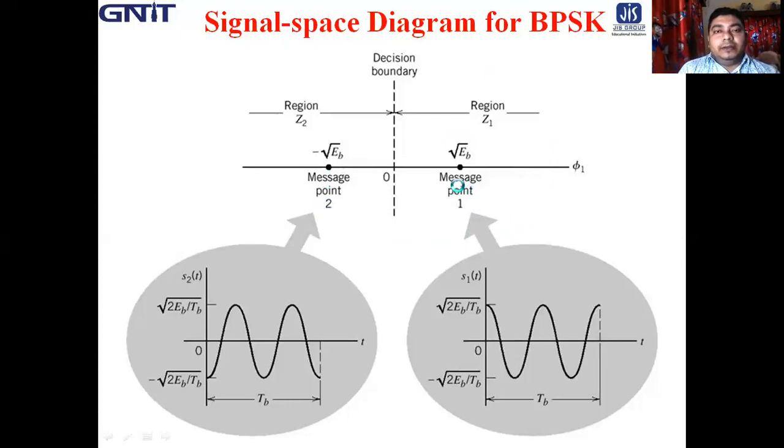So let us stop here. In the next class, we will discuss the probability of error, which is very important for the BPSK signal. From this constellation diagram, we can actually calculate the average probability of symbol error. So let us stop today's session.